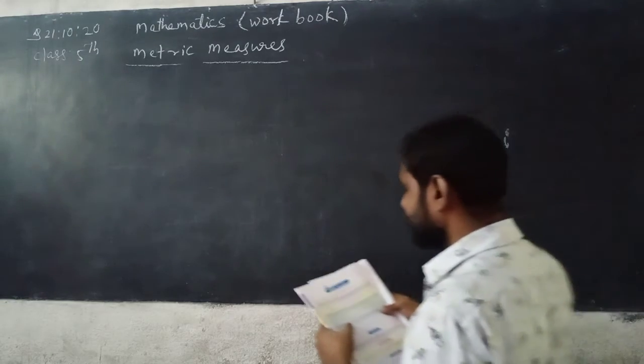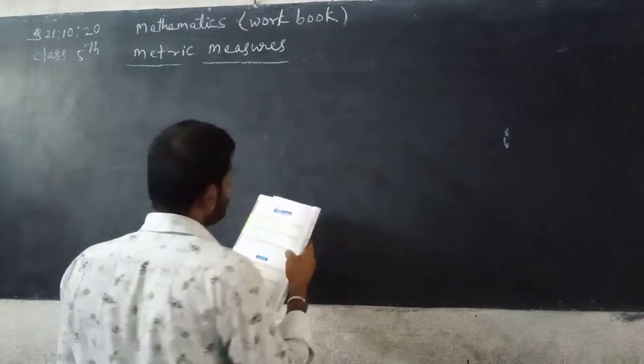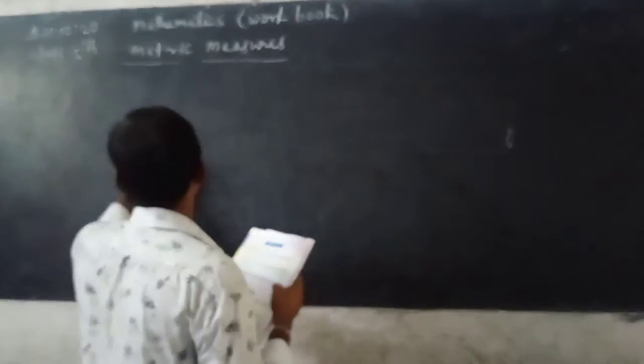Now here write the reading shown by the pointer on each scale.